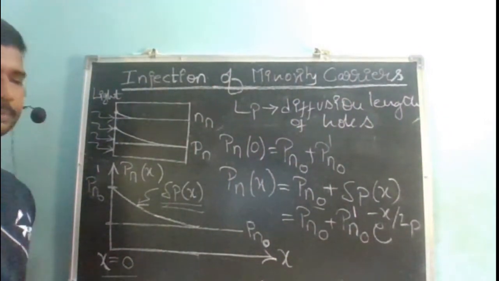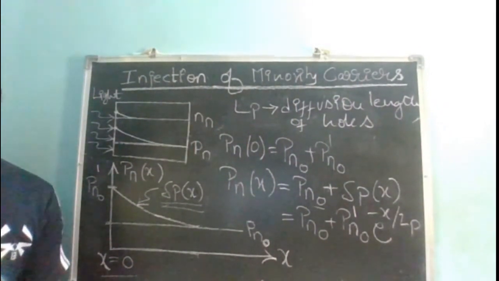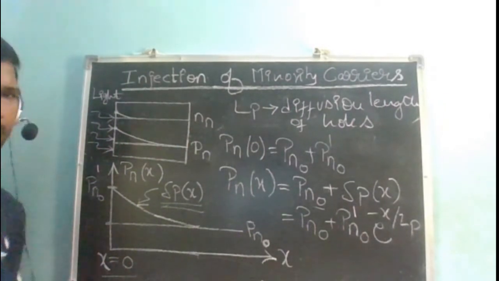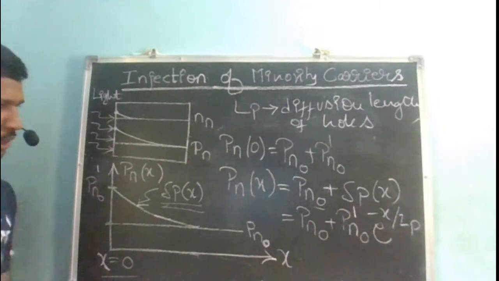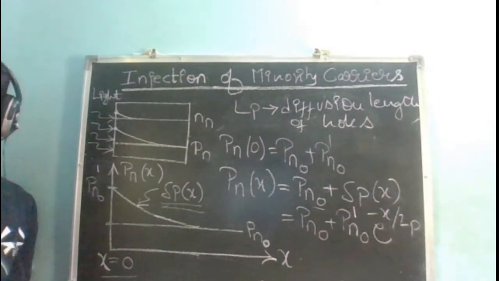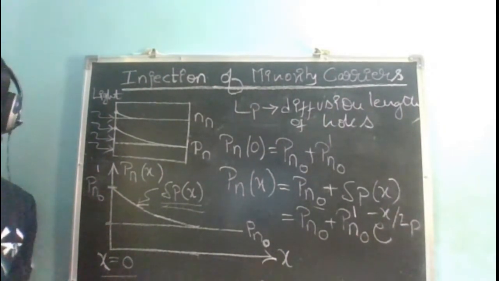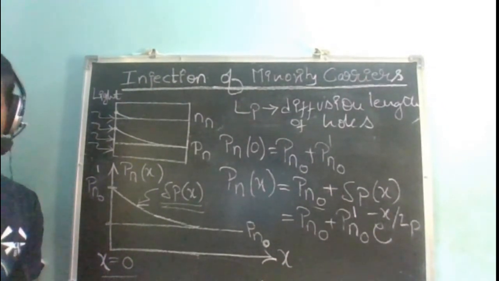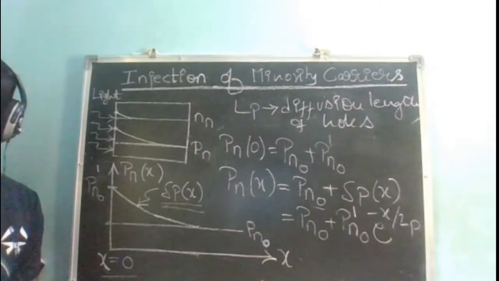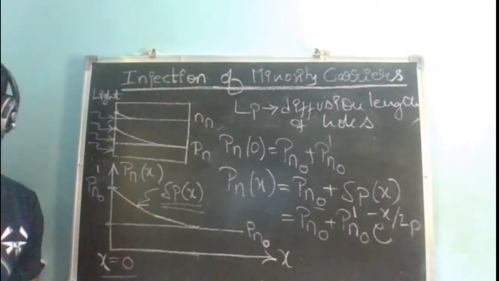Is this okay so far? Okay, so what is p n naught? Holes in n-type semiconductor at thermal equilibrium. Then what is p n naught dash? Optically generated minority charge carriers at x is equal to 0.